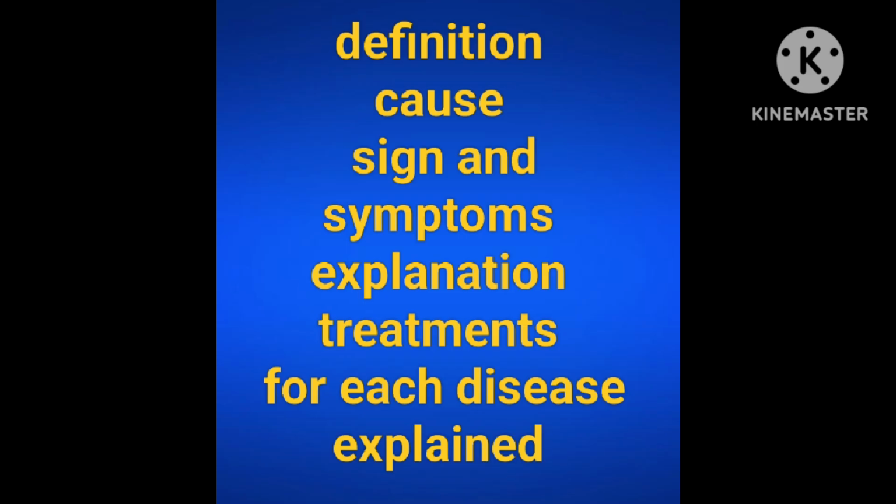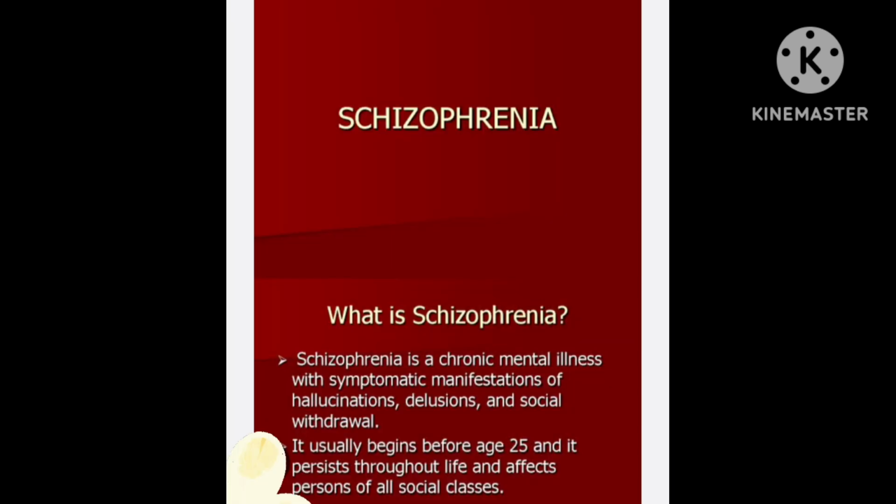Today I'm going to talk about the mental disorders. First, we will talk about schizophrenia. What is schizophrenia? What is the definition for schizophrenia? Schizophrenia is a chronic mental illness with symptomatic manifestations of hallucinations, delusions, and social withdrawal.